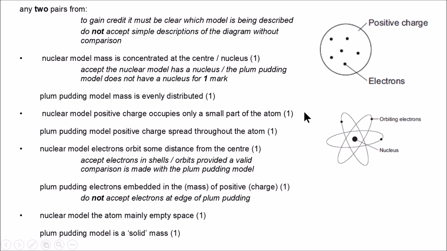So you can't say they are at the edge of the plum pudding. No, they are embedded everywhere, spread all around where the positive charge is. Plum pudding model is a solid mass, the whole thing, unlike the nuclear model. So by looking at this diagram and what we have been given, we can easily get these 4 marks.